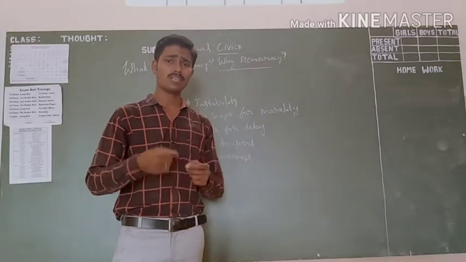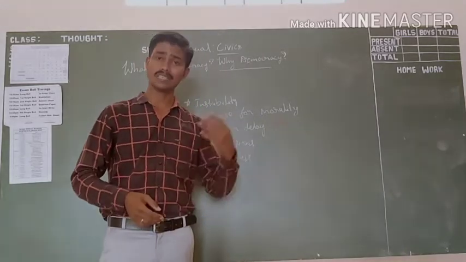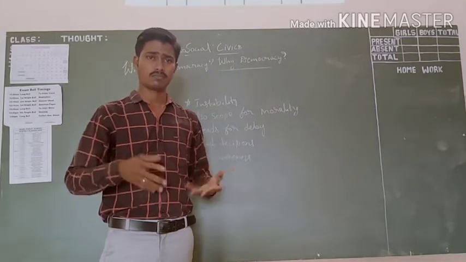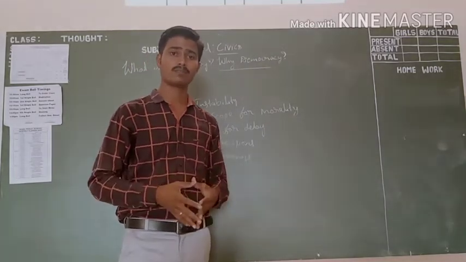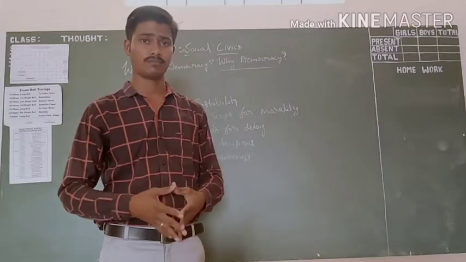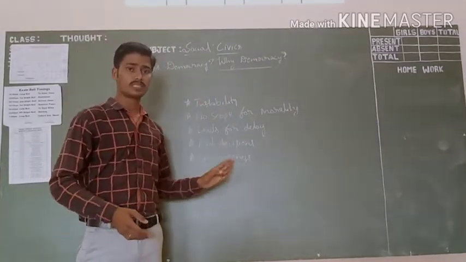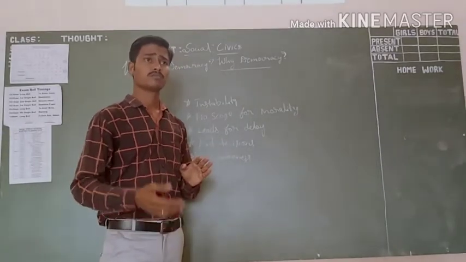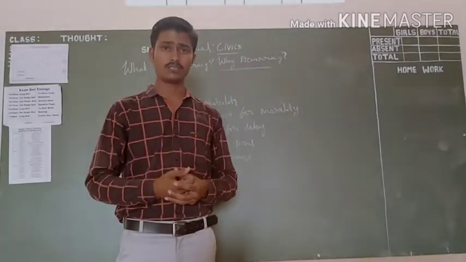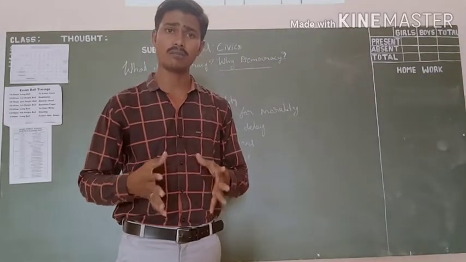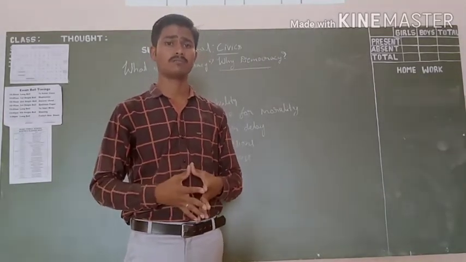So when people don't have awareness of their leaders, when they elect bad leaders, definitely the democratic form of government is going to fail. So these drawbacks make us say that democracy is not the better form of government.